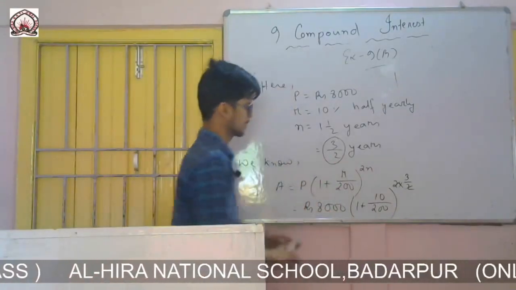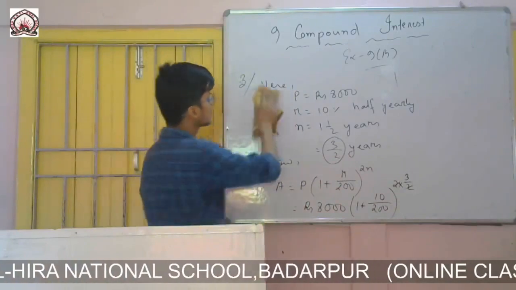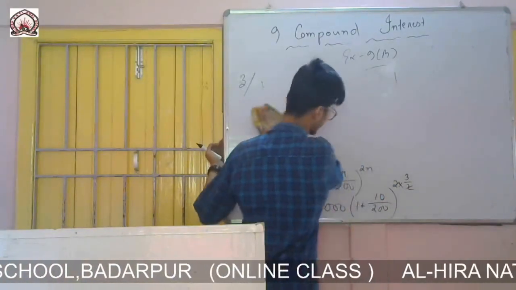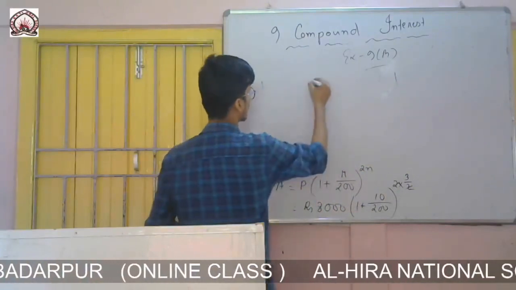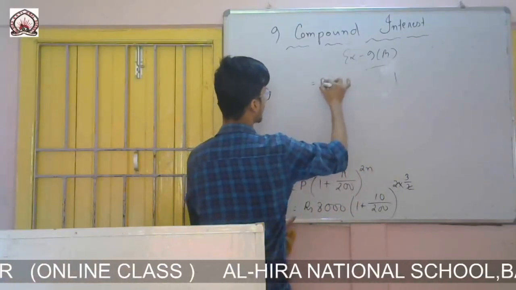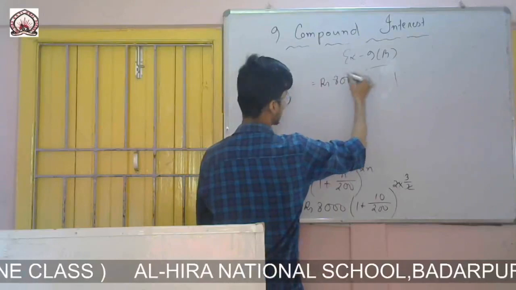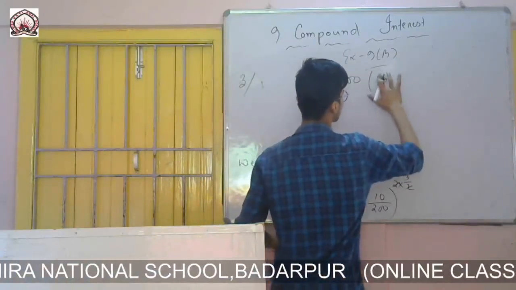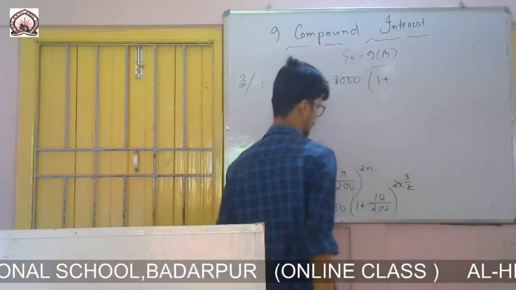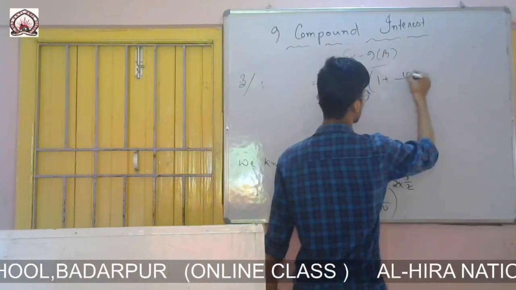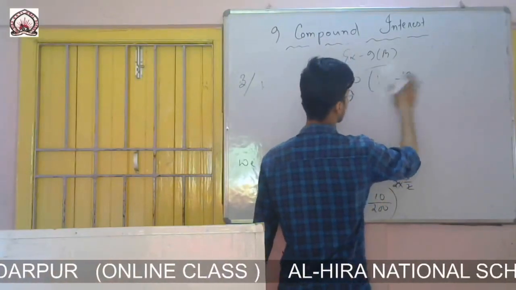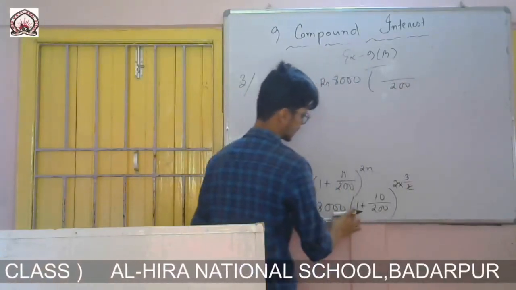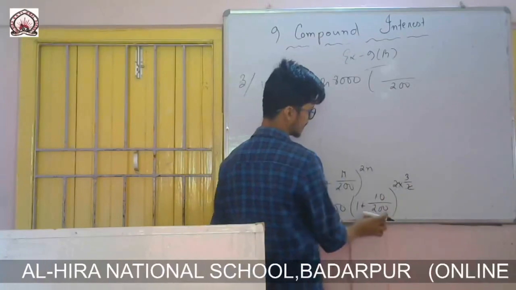Now we will do the further calculation. So rupees 8,000 is left, then 1 plus 10 by 200. Let me take the LCM, 200.